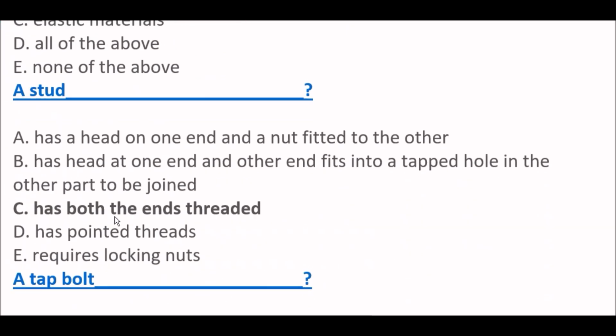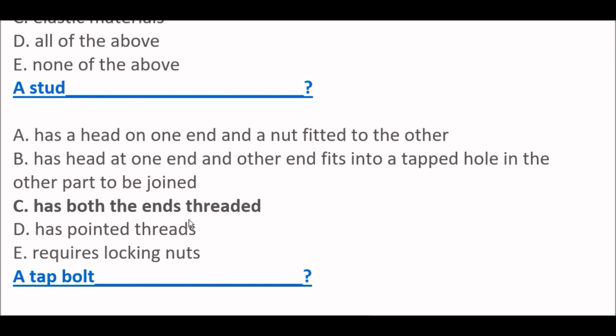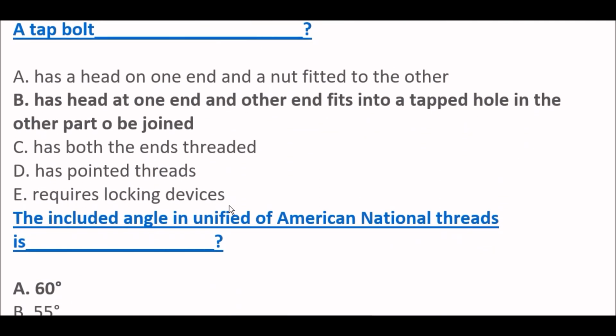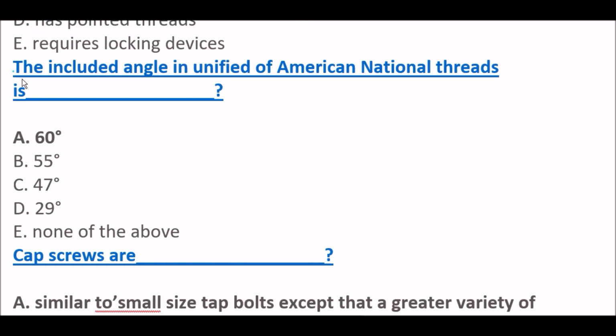Next question. A stud has both the ends threaded. Okay. The right option is option C. Next question. A tap bolt, option B, has a head at one end and the other end fits into a tapped hole in the other part of the joint. Okay. Next question. The included angle in unified or American national threads is 60 degrees.